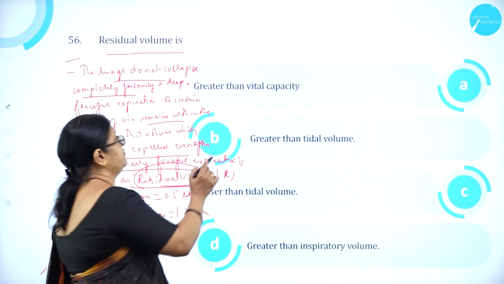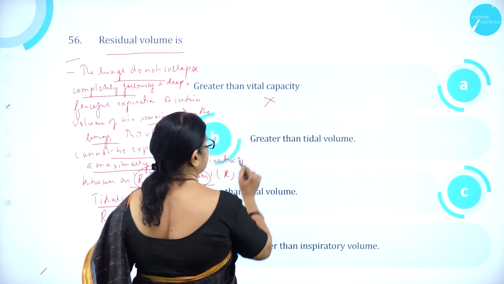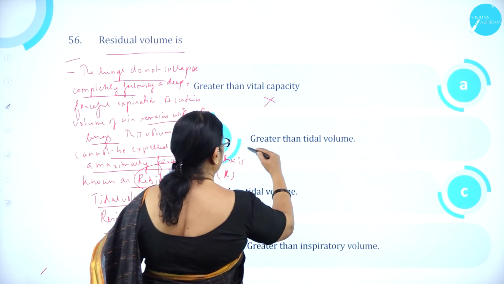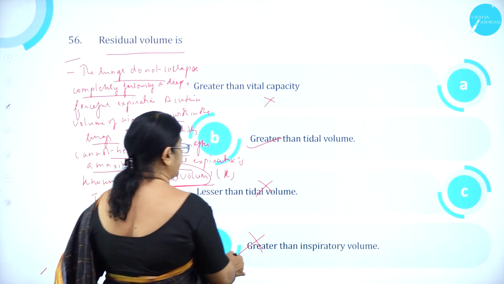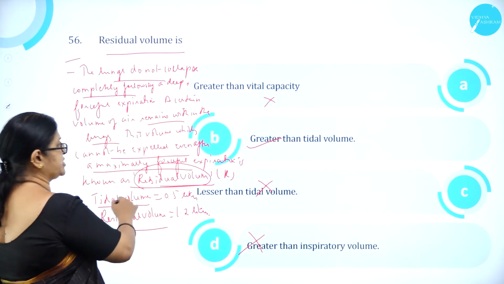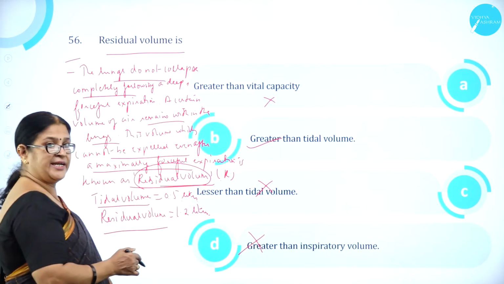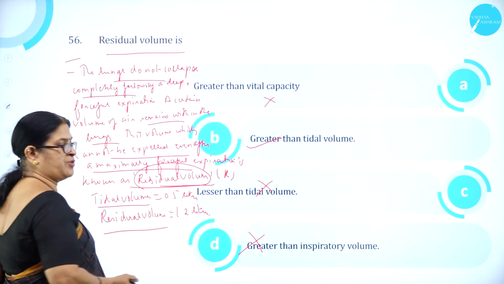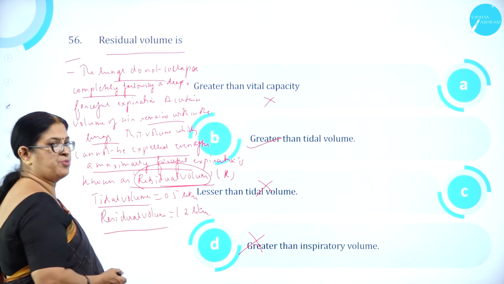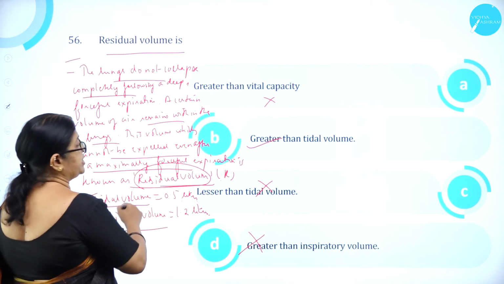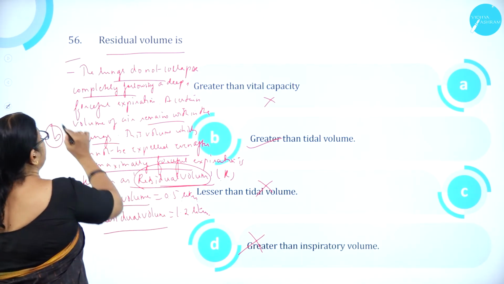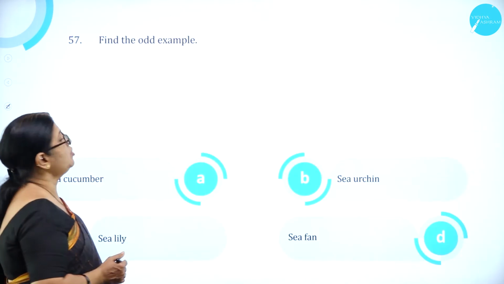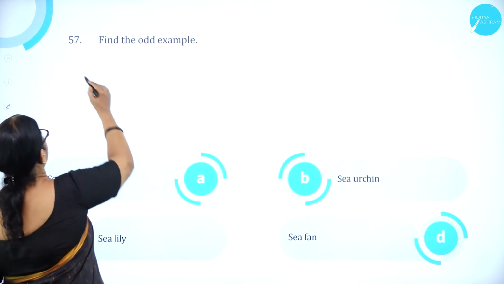So option A, greater than the vital capacity, is wrong. Greater than tidal volume is correct. Lesser than tidal volume is wrong. Greater than inspiratory volume is wrong. So it is greater than the tidal volume. Residual volume is 1.2 liters, whereas tidal volume is 0.5 liters. So residual volume is greater than tidal volume. So option B is correct. Moving on to question number 57.